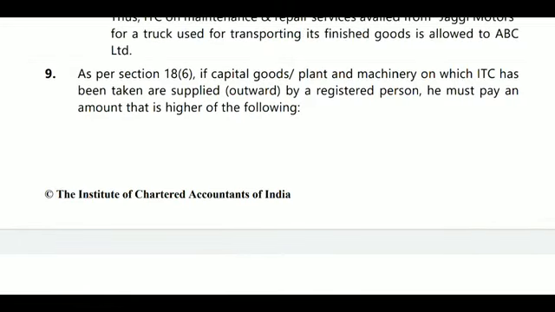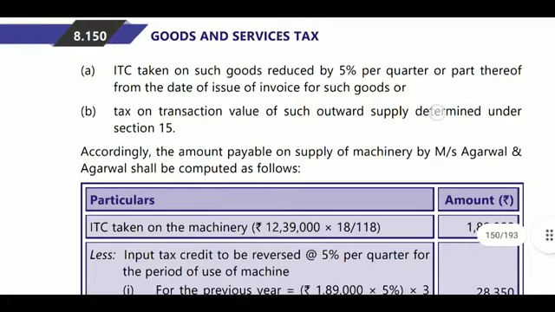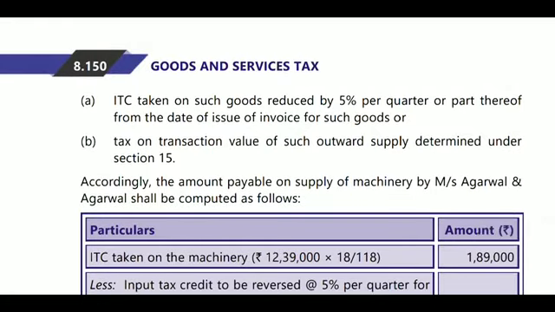As per section 18(6), if capital goods or plant and machinery on which ITC has been taken are supplied by the registered person, he must pay an amount higher of the following, that is, ITC taken on such goods